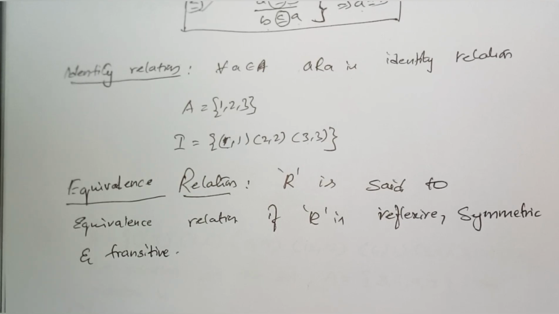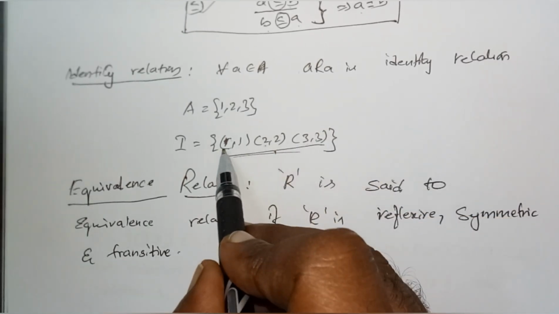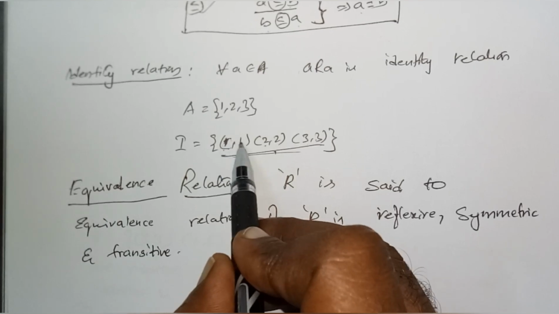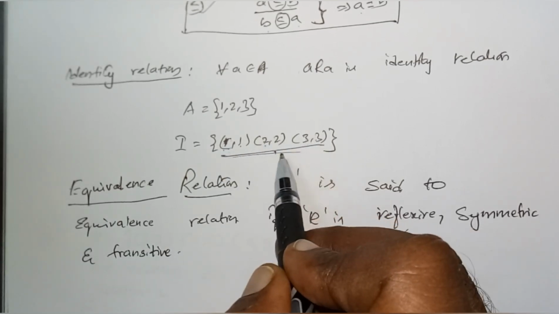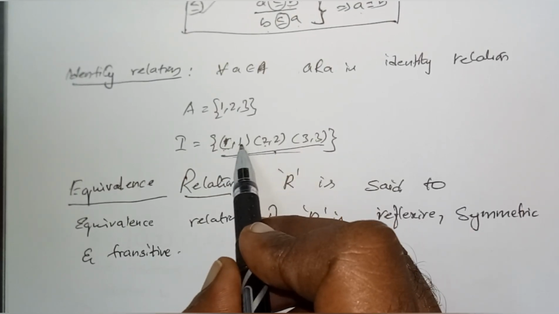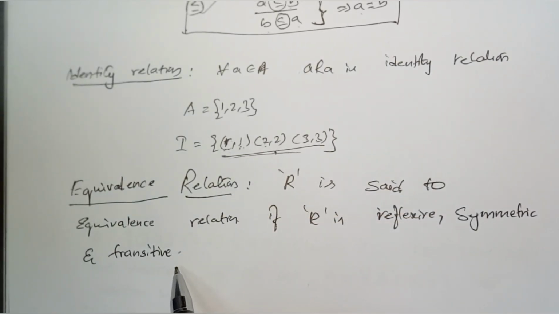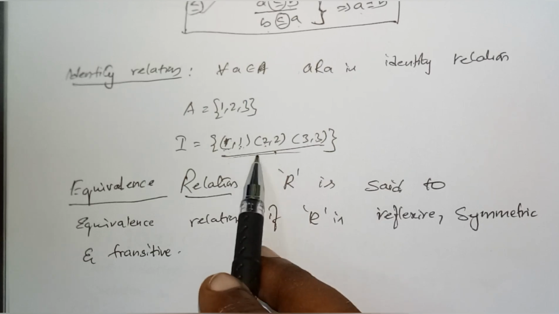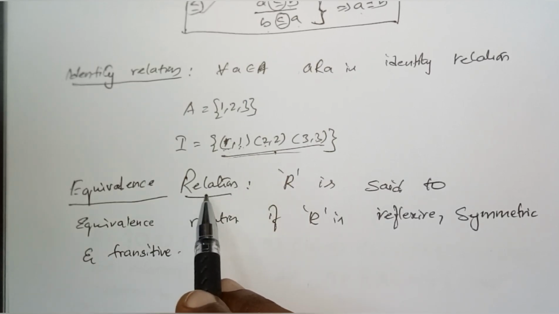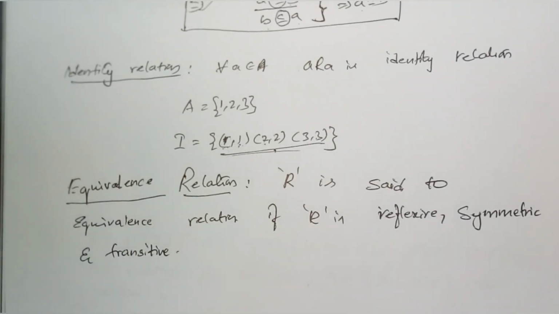Identity relation is always an equivalence relation, isn't it? Identity relation, I wrote 1 1, 2 2, 3 3; this is reflexive. It is symmetric, since (a, b) and (b, a) are both present. Taking 1 1 again, (b, c) is 1 1 and (a, c) is 1 1, therefore it is transitive. So it is an equivalence relation. Reflexive, symmetric and transitive, therefore it is called an equivalence relation. Is it clear?